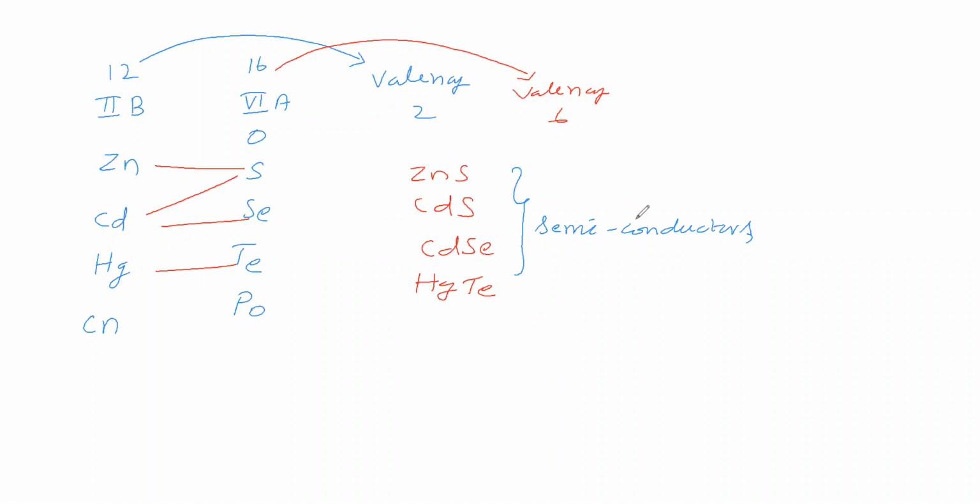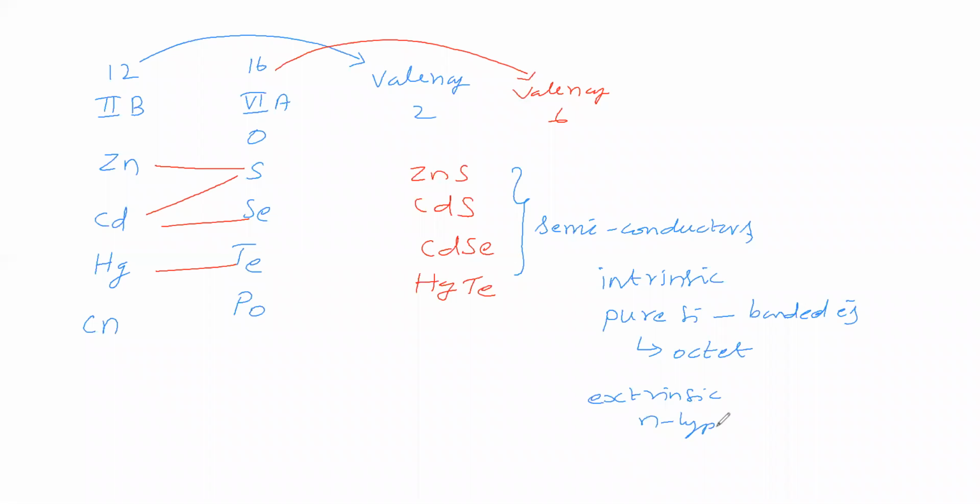Semiconductors in the sense, one example is intrinsic semiconductor. Intrinsic semiconductor means pure silicon. In pure silicon, bonded electrons carry current. It is coming under octet. Next is extrinsic semiconductor, which has two types. One is N-type, where one free electron, one valence electron, has gone for current carrying ability. Another is P-type semiconductor, where a hole carries current.